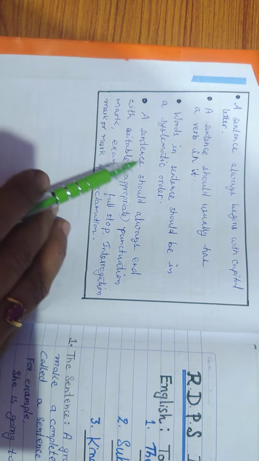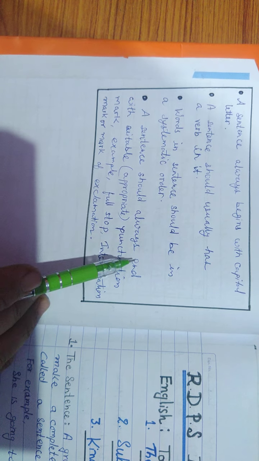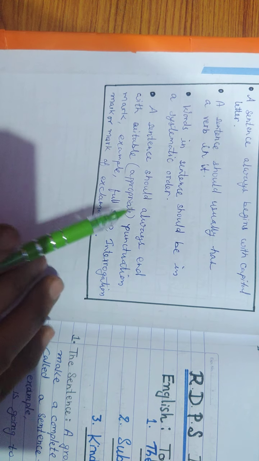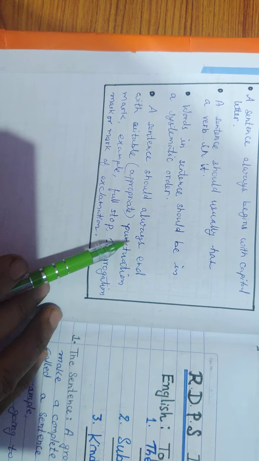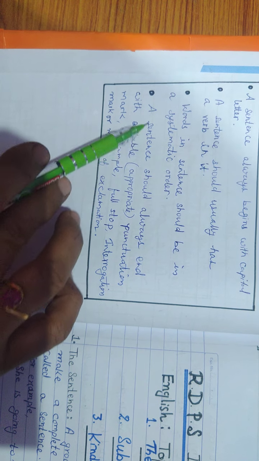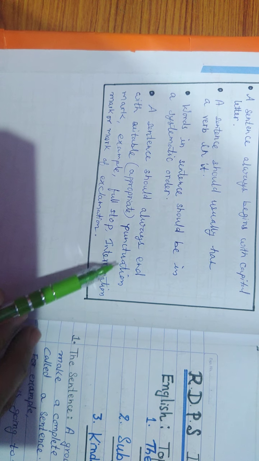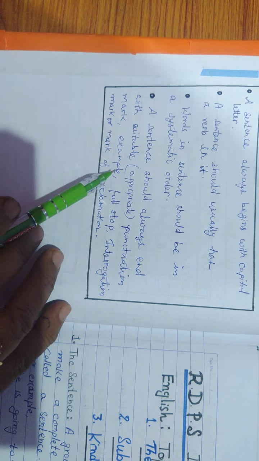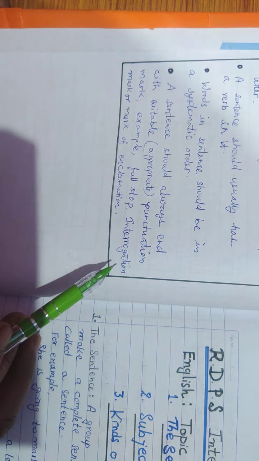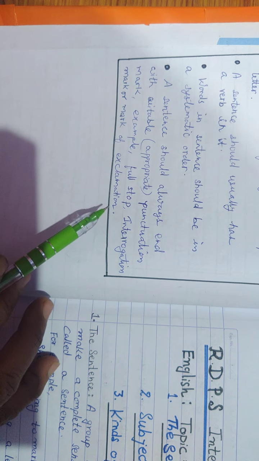Now let us see. A sentence should always end. This is one of the most important characteristics to be followed by a sentence. A sentence should always end with a suitable, that is appropriate, punctuation mark, for example, full stop, interrogation mark, or mark of exclamation.